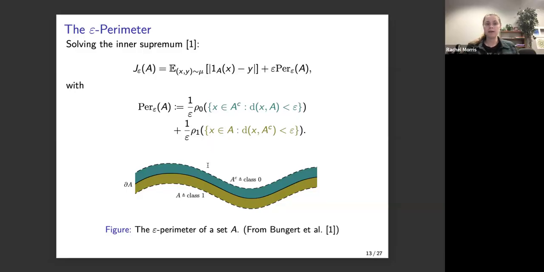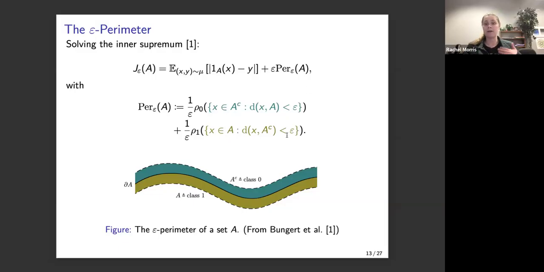So the idea of what's going on here is that there's some kind of inherent misclassification that you will have based on your choice of classifier. So that's going to be this first term. This is just how bad you are based off of what you label 1 and what you label 0. But then the second regularizing epsilon perimeter term, this really encapsulates the impact of the adversary.